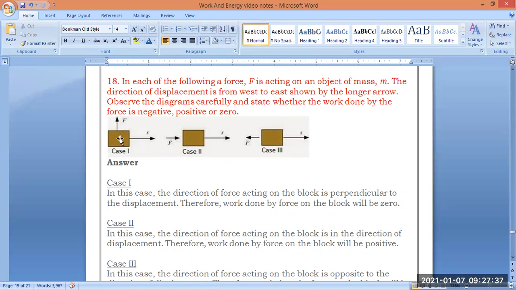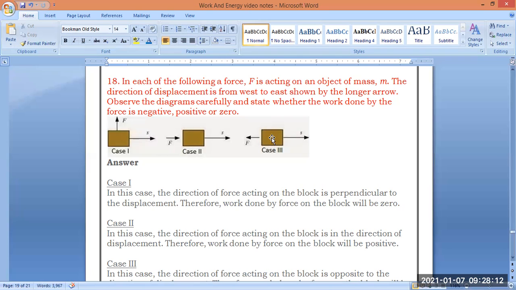So in the first case, work done is zero. In this case, the direction of force acting on the block is perpendicular to the displacement. Therefore, work done by force on the block will be zero. That is, in the first case, zero work done. In the second case, you are applying the force in one direction and the object is also moving in the same direction. The application of the force and the motion of the object are in the same direction. So we say that in the second case, it is positive work done.